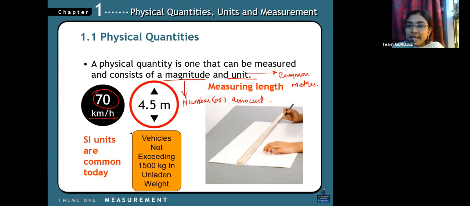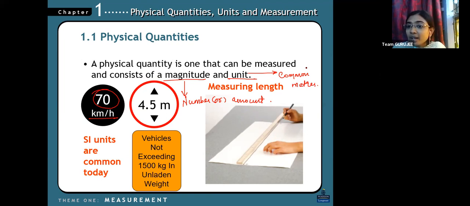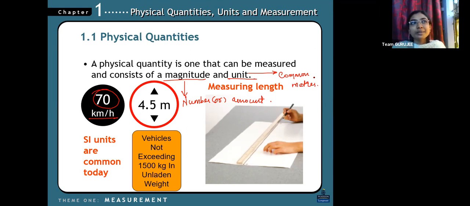Why we are going with SI units? Any ideas for going with SI units? Because it is standard. It is standard, you have said, but that was made by a scientist, right? Why have they made this a standard unit and not any other units? CGS system was there, SI unit. So why have they taken this? Because this is accepted worldwide. Accepted by the world.